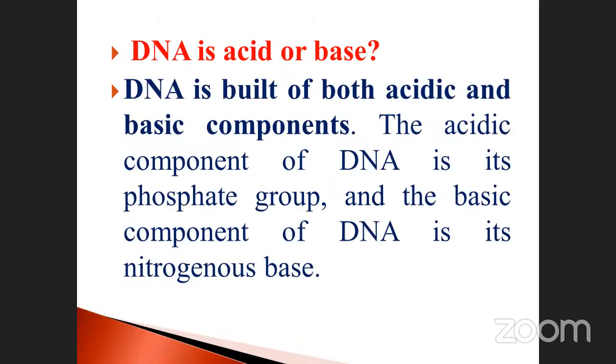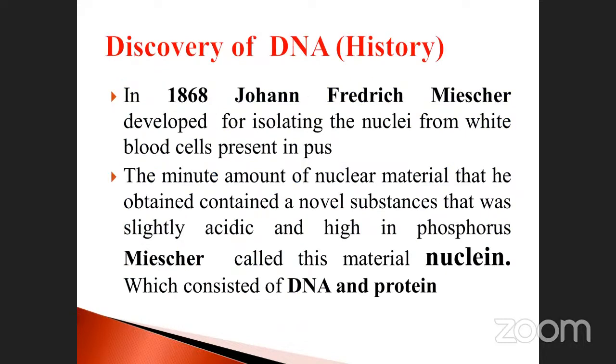Both acidic and basic characters are present in the single component. That's why it is called amphoteric in nature. And the discovery of the gene, the historical aspects. In 1868, John Friedrich Miescher discovered it from pus cells.